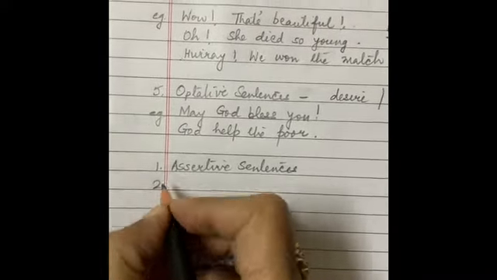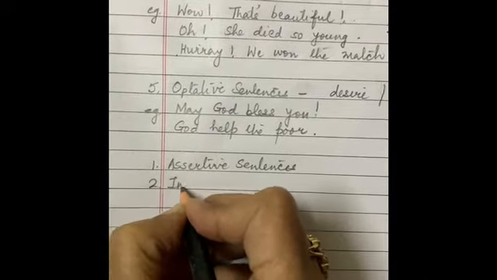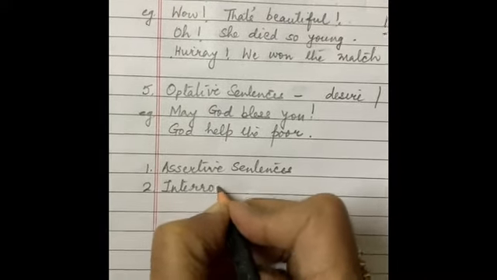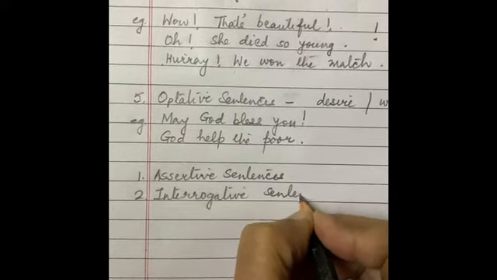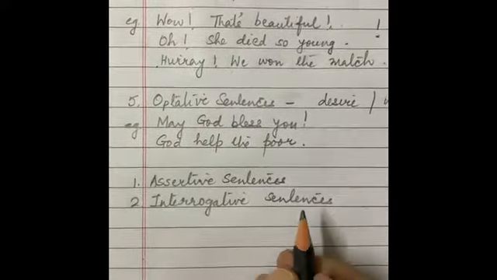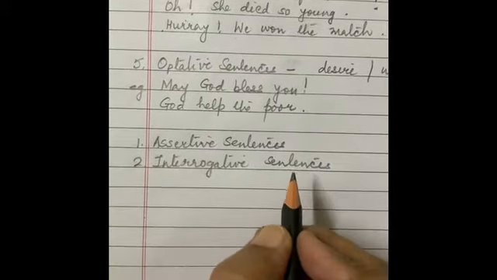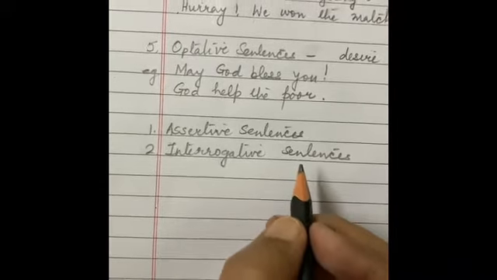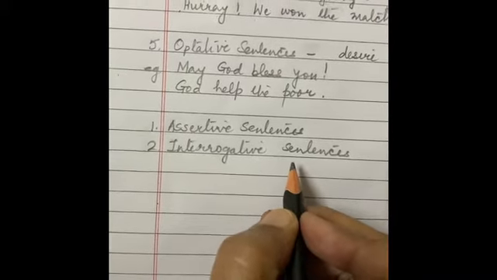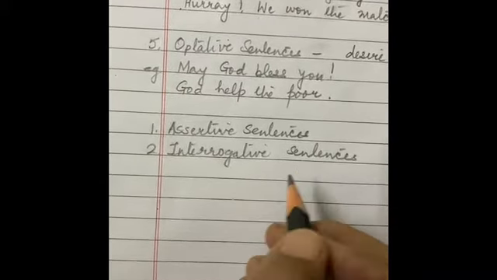The second was interrogative sentences, which always begin with a capital letter and end with a question mark. The question mark is also called the mark of interrogation.